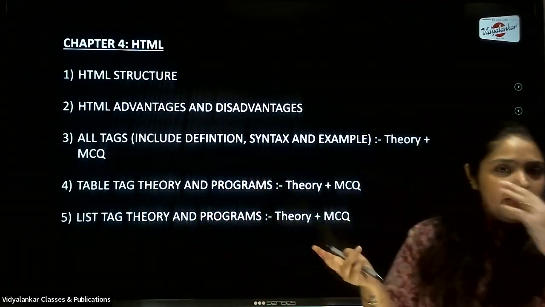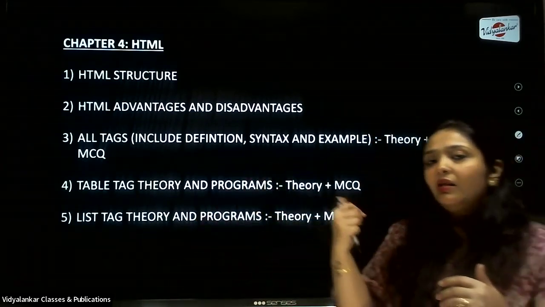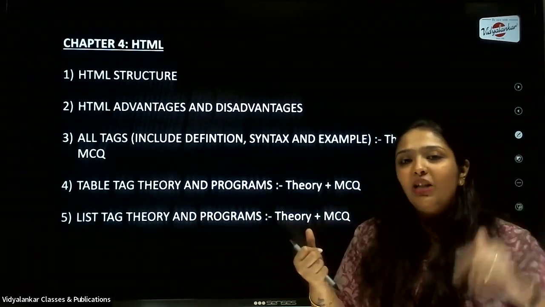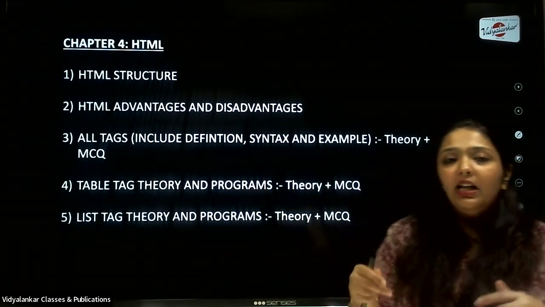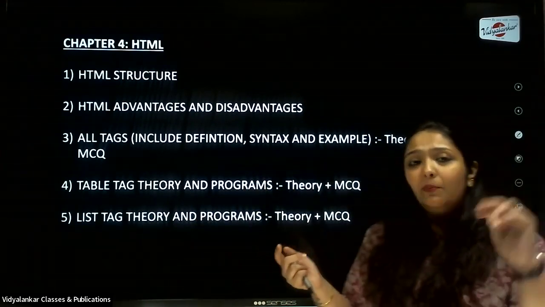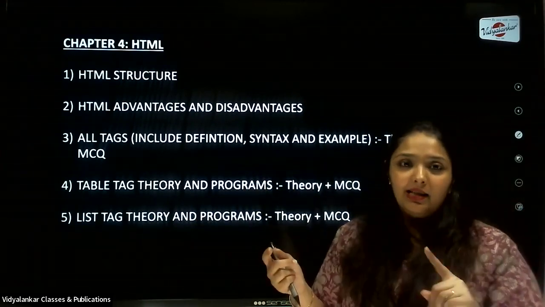Then we come to the list tags. You know there are two types of list tags in HTML. That is ordered list, 1, 2, 3, 4. Unordered, you can use bullets for that. Okay. Ordered list has a sub tag, that is the LI tag. That's the list item tag.